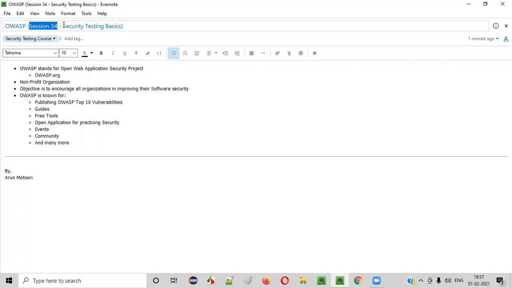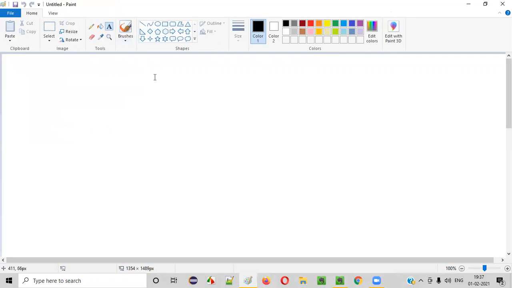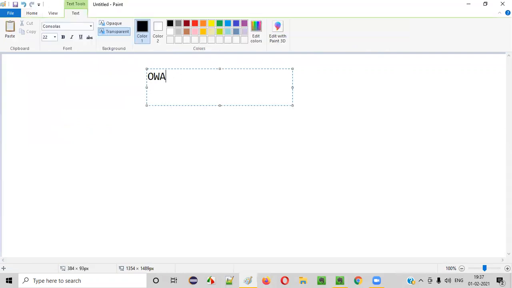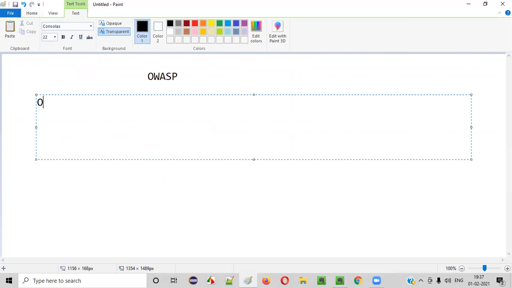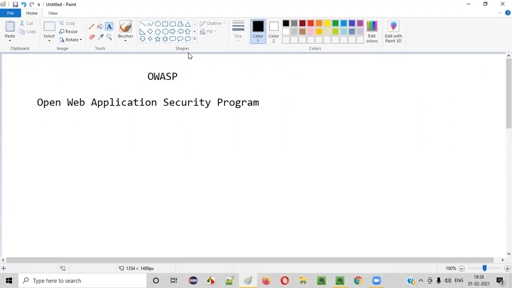In this session, we are going to continue with the security testing basics where I am going to explain about OWASP. So what is OWASP? OWASP stands for Open Web Application Security Program.